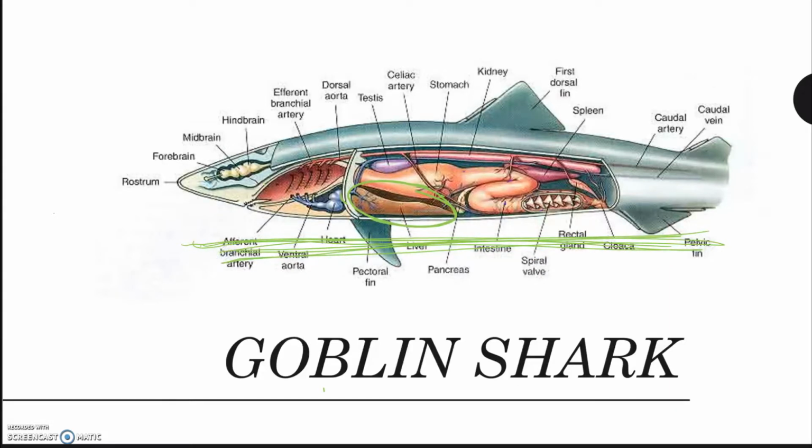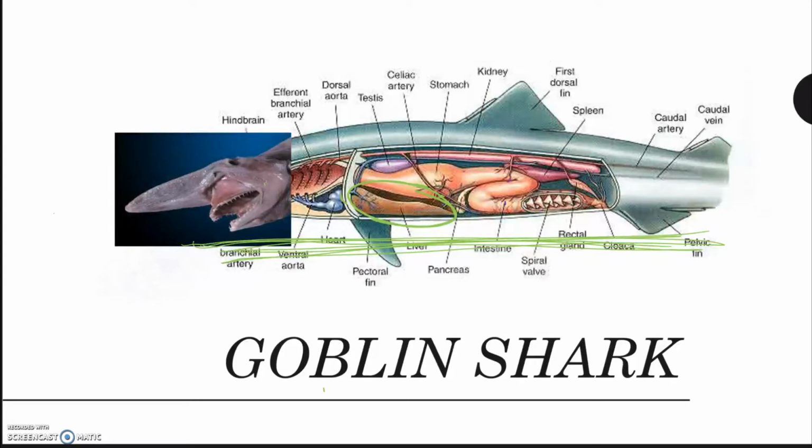Another way that it does this is its handy-dandy jaws. So let's say we have a nice fishy here swimming along, and despite the stealthiness of the goblin shark, the fishy notices the goblin shark. But fishy isn't worried because the goblin shark is so slow, and there's a lot of distance here, so yeah, fishy isn't worried.